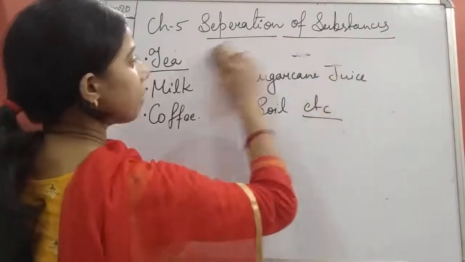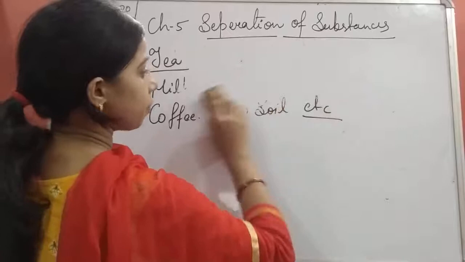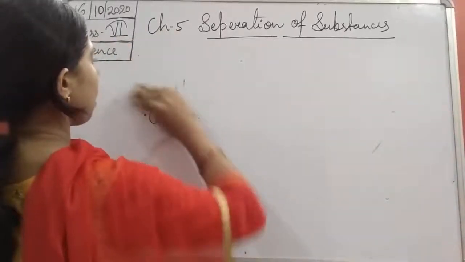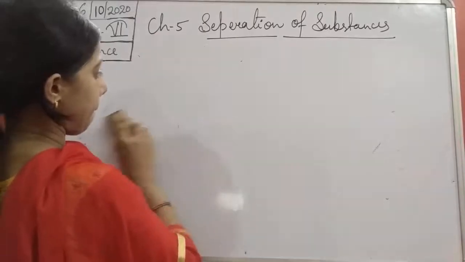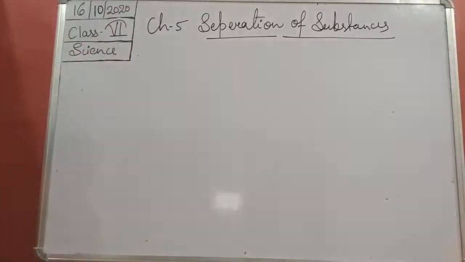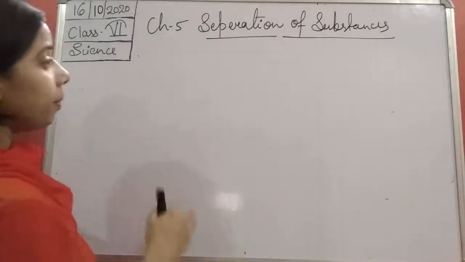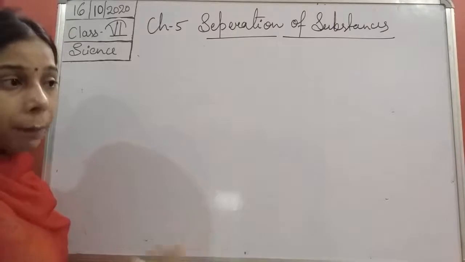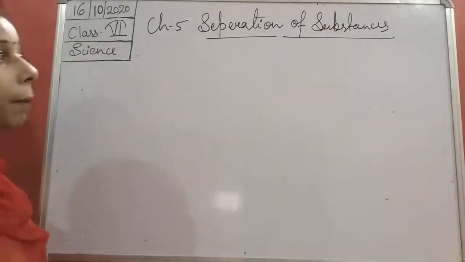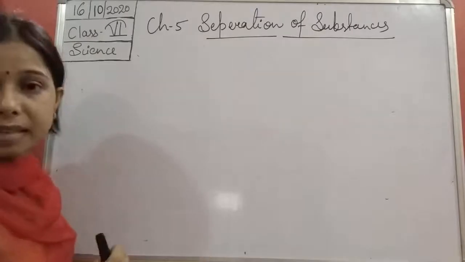Now we will discuss a very important thing afterward, that is, on what basis the separation has been done. What is the main purpose of separating the substances?